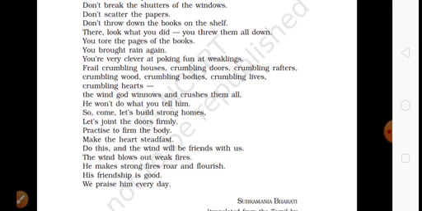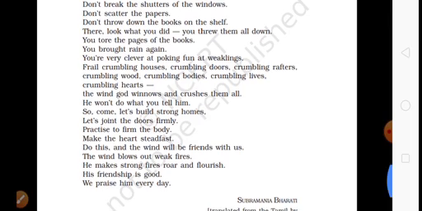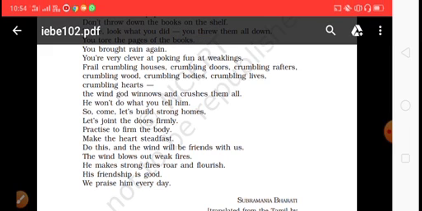But if there is a roaring fire, if there is a strong fire on the earth, the wind doesn't have the power to stop it or to extinguish it. Rather it will help it to flourish. Flourish means to develop. So if we have strong houses, strong determination, if we try to adjust ourselves with the wind, the wind doesn't have the potentiality to harm us, rather the wind will help us to flourish. So his friendship is good, we praise him every day.